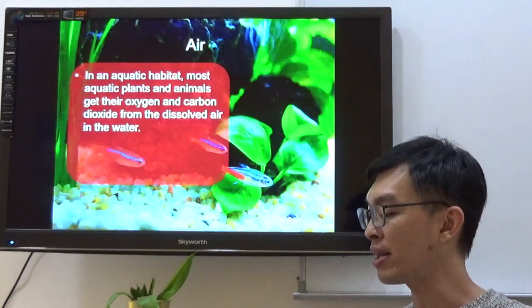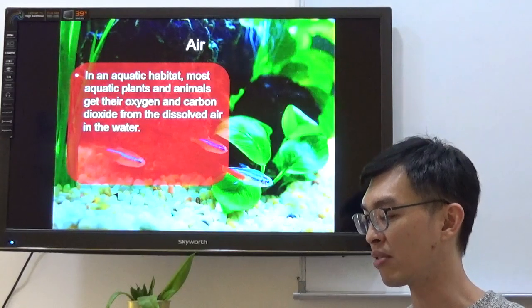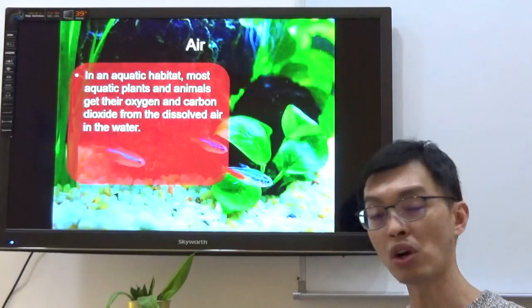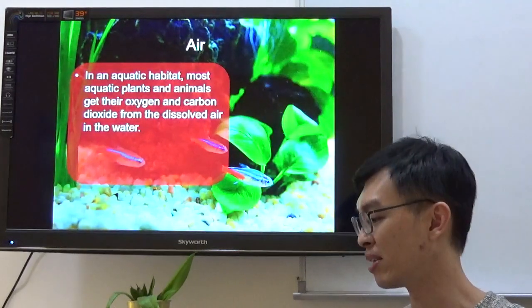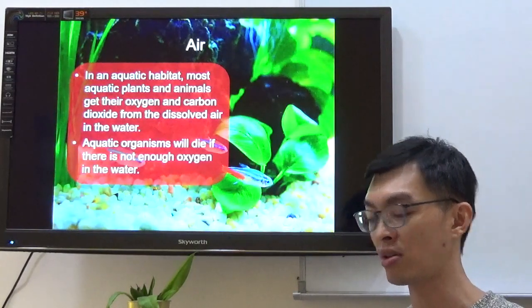Now, in aquatic habitats, most aquatic plants and animals get their oxygen and carbon dioxide from the dissolved air in water. Same thing, they are still talking about gaseous exchange, but this time around the setting is in water. Right now, okay? So aquatic organisms will die if there is not enough oxygen in water.